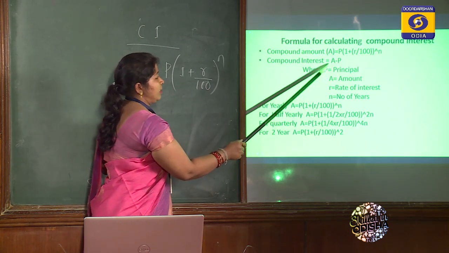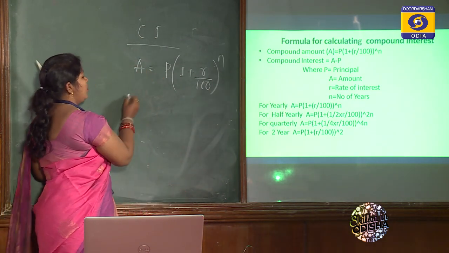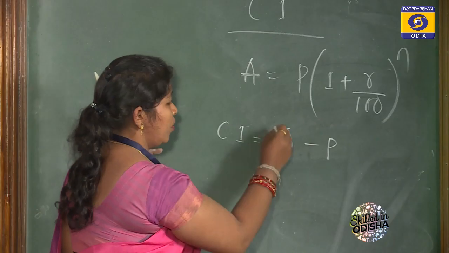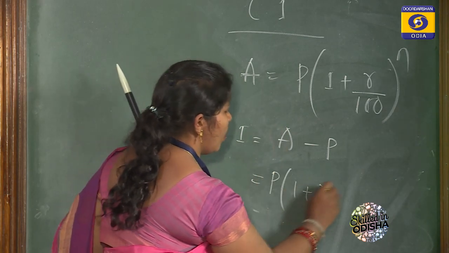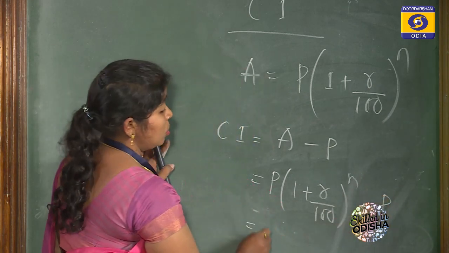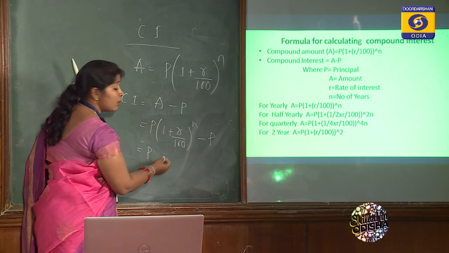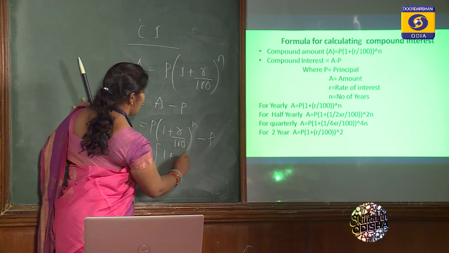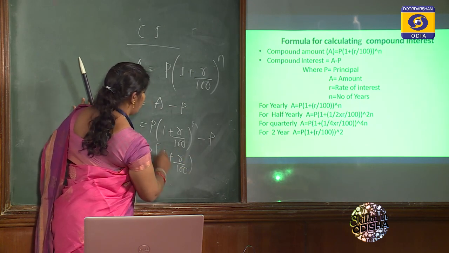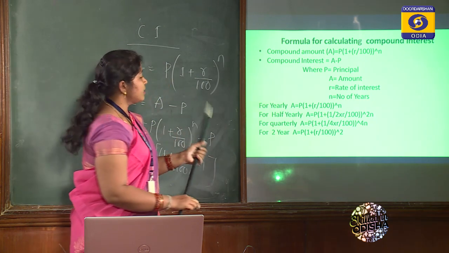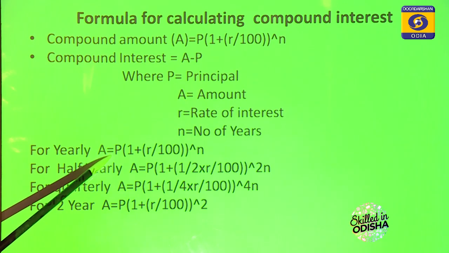So this is your total amount. The compound interest will be A minus P. So in case of A, we write P into 1 plus r by 100 to the power n, minus P. When we take P common, it becomes P times 1 plus r by 100 to the power n, minus 1.